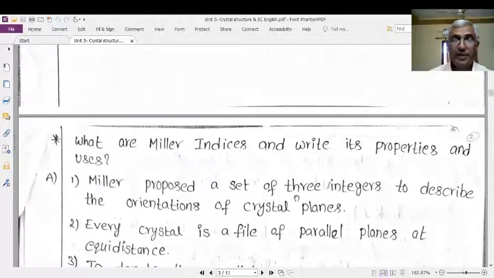Then, what is the ultimate use? The orientations of the crystal planes depend upon the Miller indices, which are the parameters for the crystal planes.